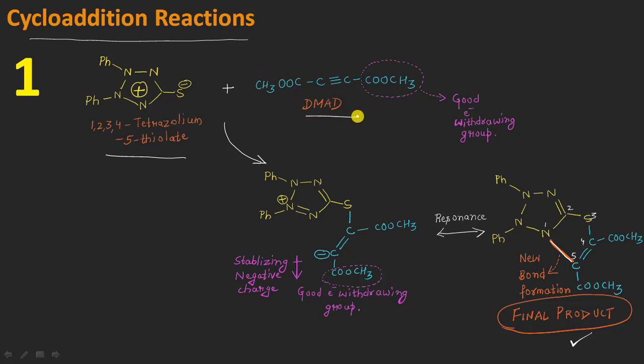And one more thing I want to attract your attention to is that this kind of cycloaddition reaction is a lot different from those 1,3 dipolar cycloaddition reactions in case of the type A mesoionic molecules, right?